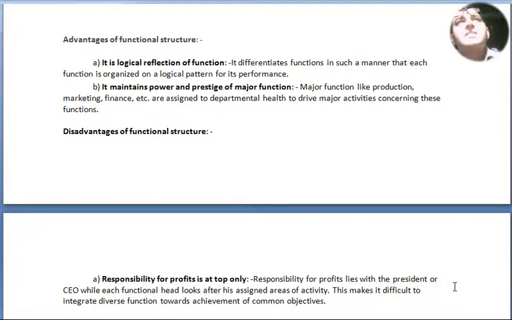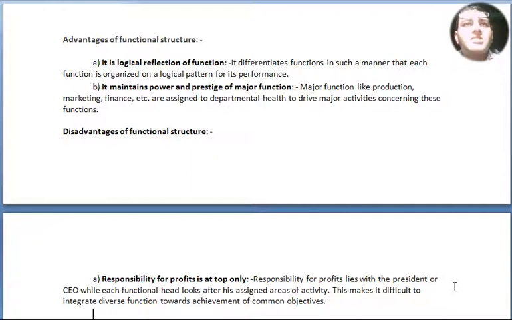Advantages of functional structure. Point number A, it is a logical reflection of function. It differentiates function in such a manner that each function is organized on a logical pattern for its performance. Point number B, it maintains powers and prestige of major function. Major functions like production, marketing, finance, etc. are assigned to departmental heads to drive major activities concerning these functions.